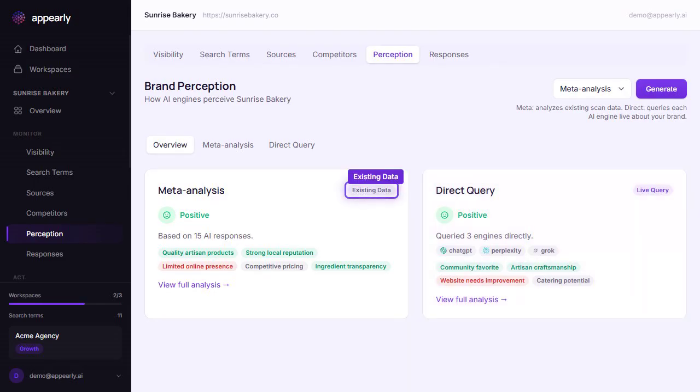What's the difference? Meta-analysis works with data you already have. It takes all the AI responses from your visibility scans, the ones where engines mentioned or recommended your brand, and synthesizes them into themes and a narrative. It costs nothing extra because it's reprocessing existing data. Direct query is different. It literally asks each AI engine, "Tell me about this brand." That gives you the unfiltered version of what ChatGPT, Perplexity, or Grok would say if someone asked about you right now.